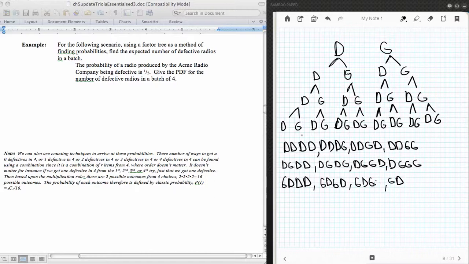1, 2, 3. 1, 2, 1. This should be the third one. Defective, good, defective, defective, defective, good, defective, good. Oh no, I'm over here. I lost track. I'm sorry. Good, defective, defective, defective. Good, defective, good, defective, good, defective, defective.